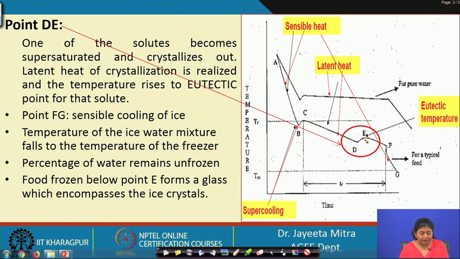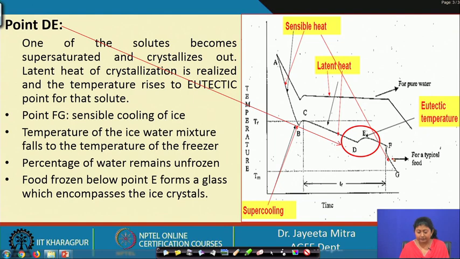And then point F to G. Till F all the water has been frozen, and from F to G shows the sensible cooling of the frozen material. The temperature of the ice-water mixture falls to the temperature of the freezer, and a percentage of water remains unfrozen.